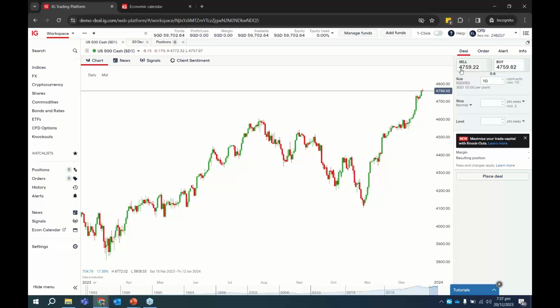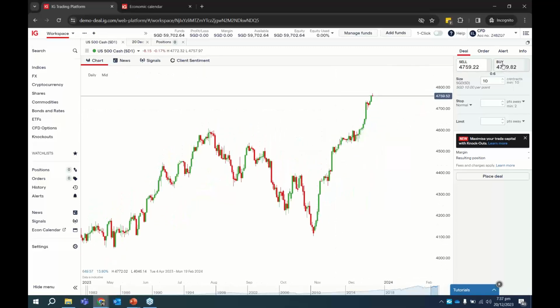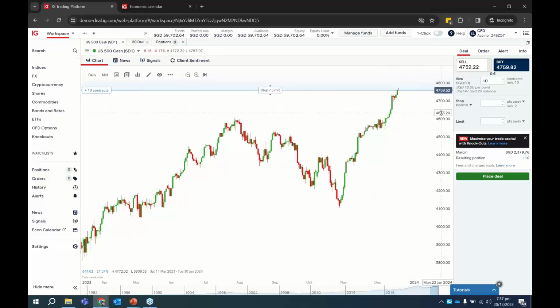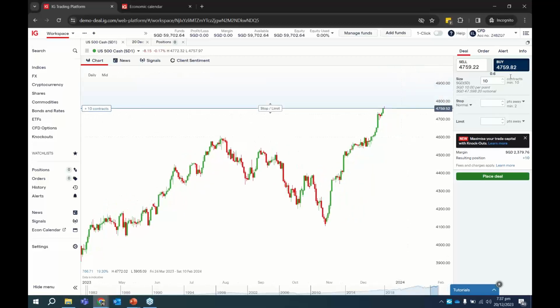Over here, let's say the view is to buy. Of course, this is not a recommendation, this is just an example. If you think that S&P 500 has room to go even higher, you're looking to buy 10 contracts. If you click on buy 10 contracts at $10 per point, we will also show you the exposure. So you are currently exposed to about 47,598 Singapore dollars.